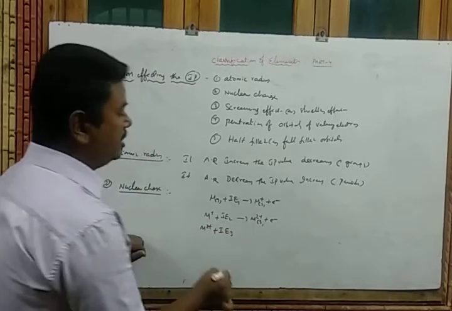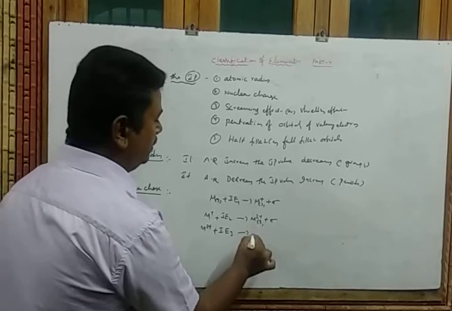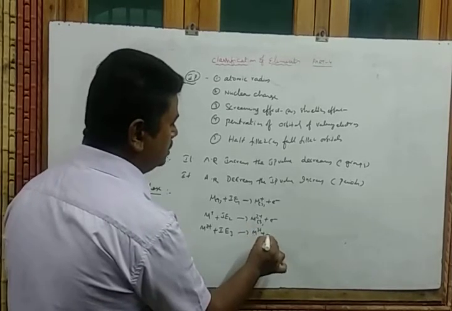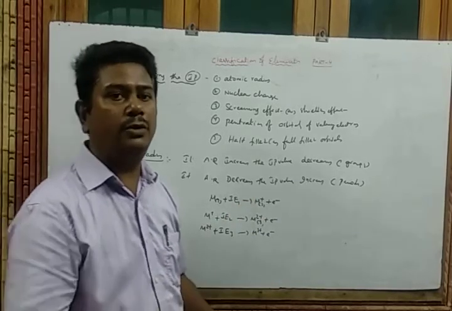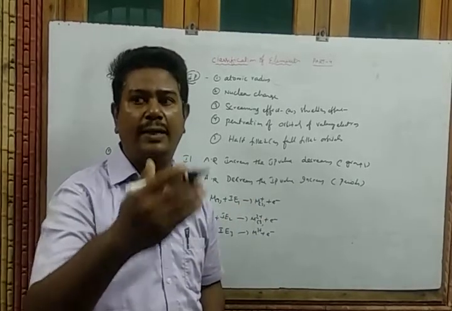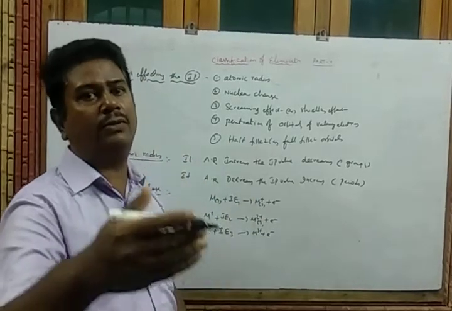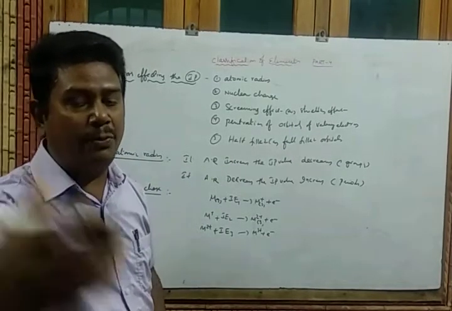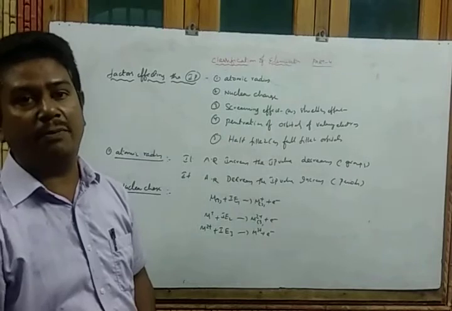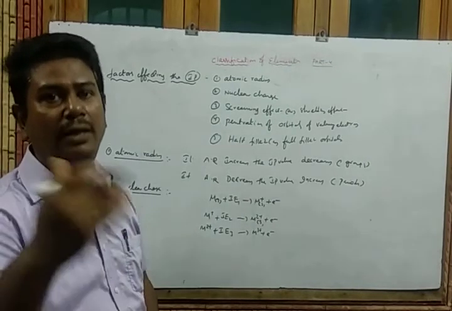From this one, if you want to remove another electron, I3 amount of energy is given, then what happens? M3 plus. So by removing each and every electron, the nuclear charge gradually increases. So whenever the nuclear charge gradually increases, the ionization potential value also increases. That means you have to supply more energy to remove the electron.